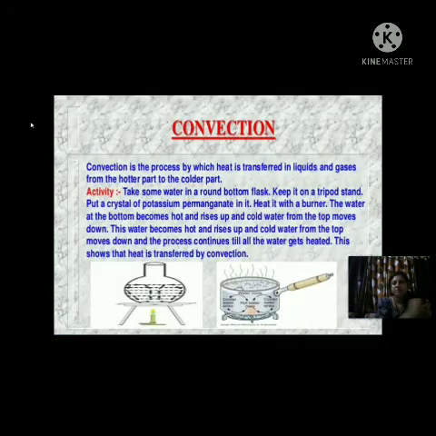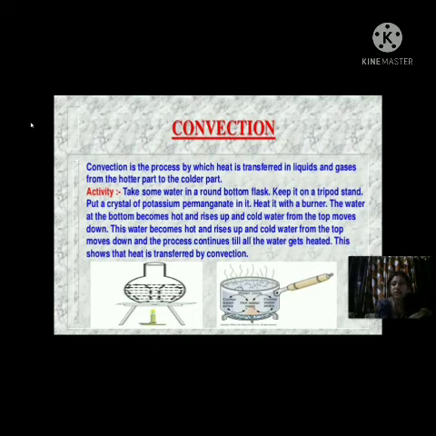Okay. Now, coming to the convection. Now, what is this convection? Convection is the process by which heat is transferred in liquids and gases from the hotter part to the colder part. So, till now we have discussed the transfer of heat in solids. How the heat is transferred in solids. Now we will discuss the heat transfer in liquids and gases. So convection is the process by which heat is transferred in liquids and gases from hotter part to the colder part. Here is given one activity.